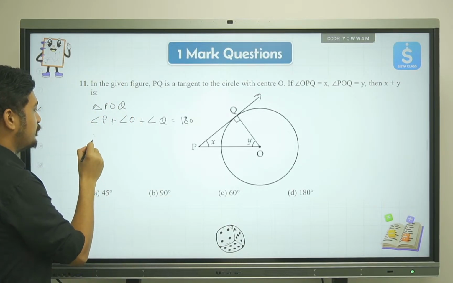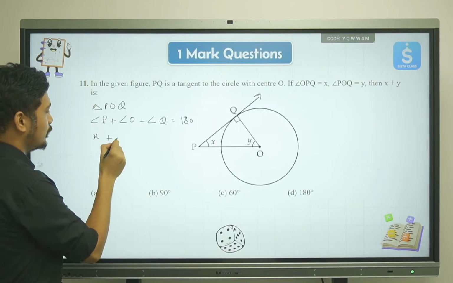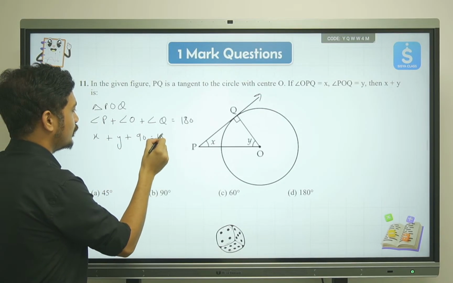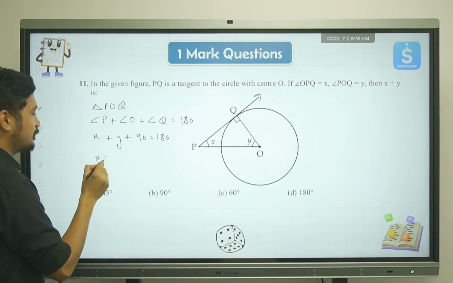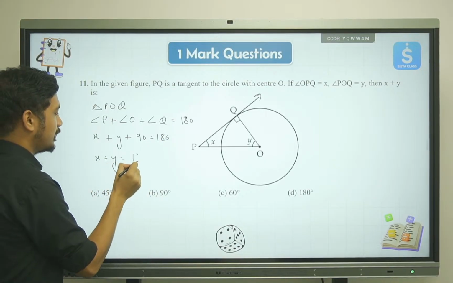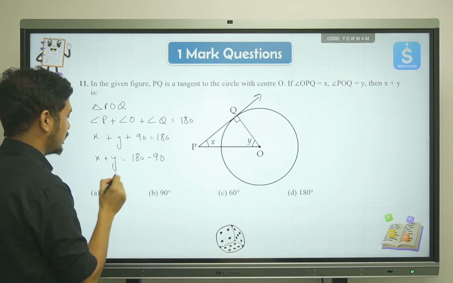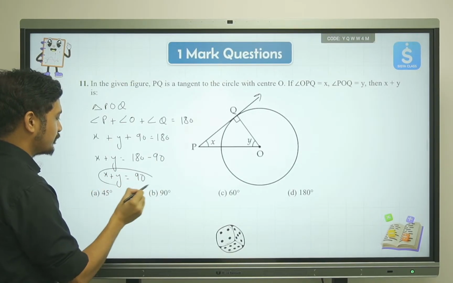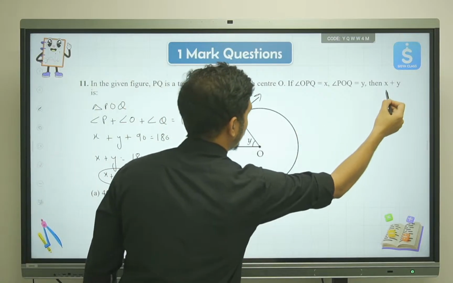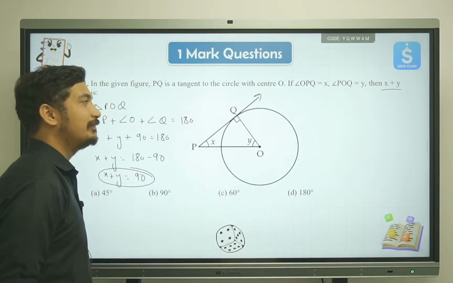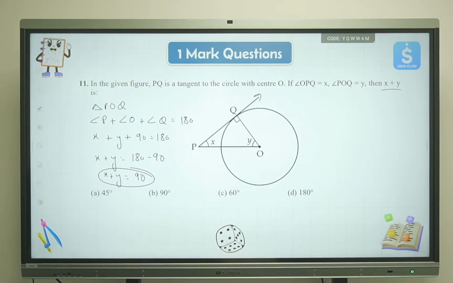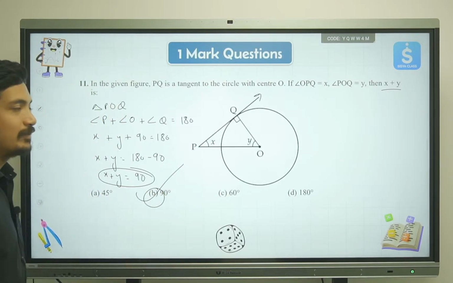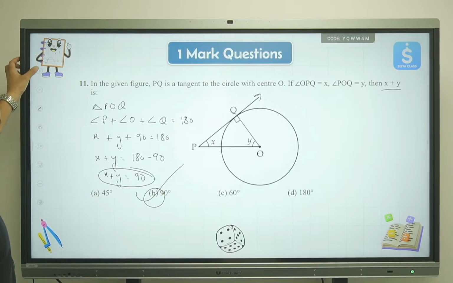The value of P is X, value of O is Y, and value of Q is 90 degree, equal to 180. So we'll get X plus Y is equal to 180 minus 90. So X plus Y will be equal to 90. That's the answer that we want. We don't want the value of X and Y separately, we just want the value of X plus Y together. So that is 90 degree. Option B will be the correct answer. Very simple and straightforward question.